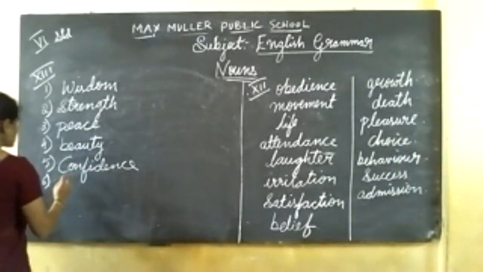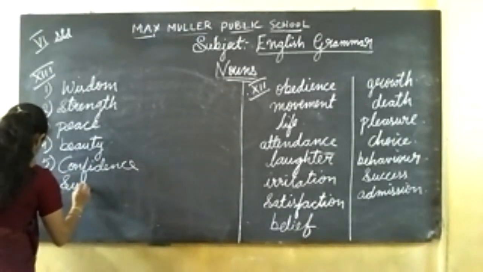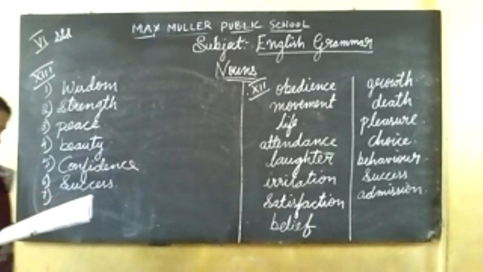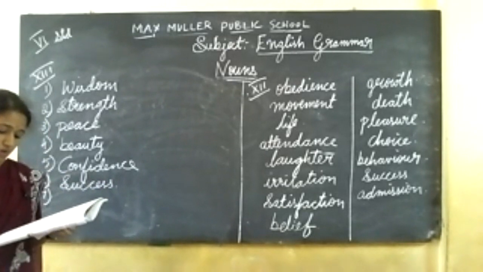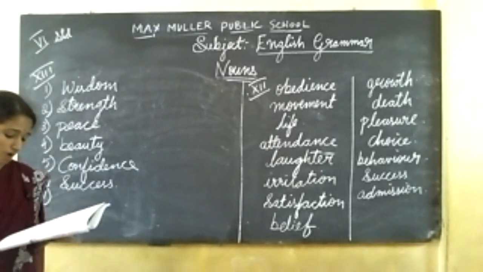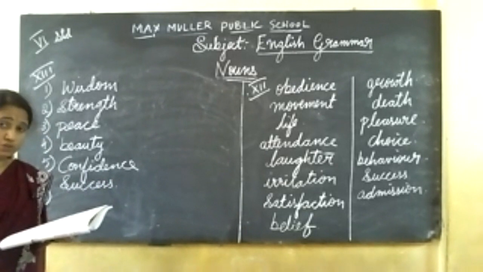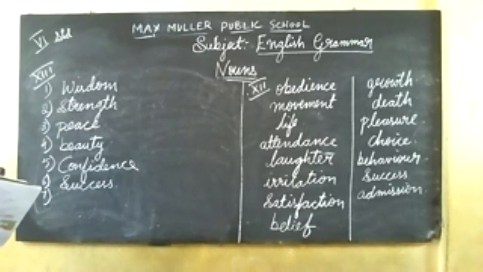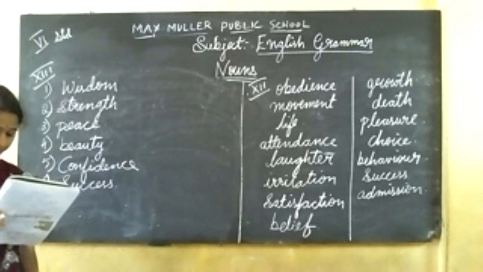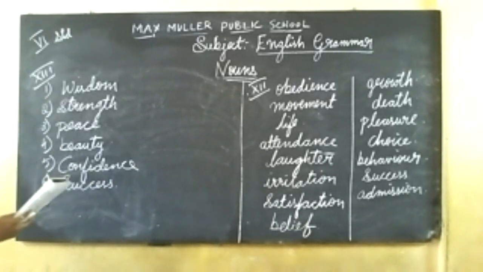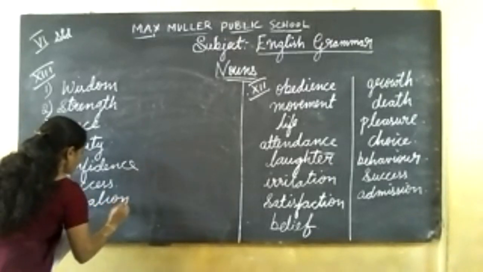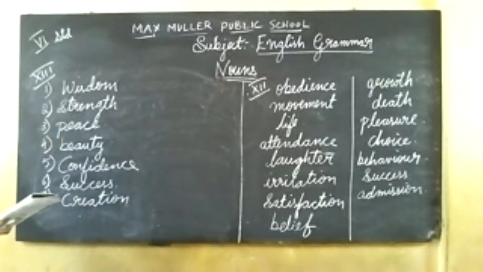Sixth one answer is success. Seventh one, all the things in nature are a dash of God. They have given you the 3 options: creation, relation, collection. Which is the answer for this? Creation. God's creation, right?